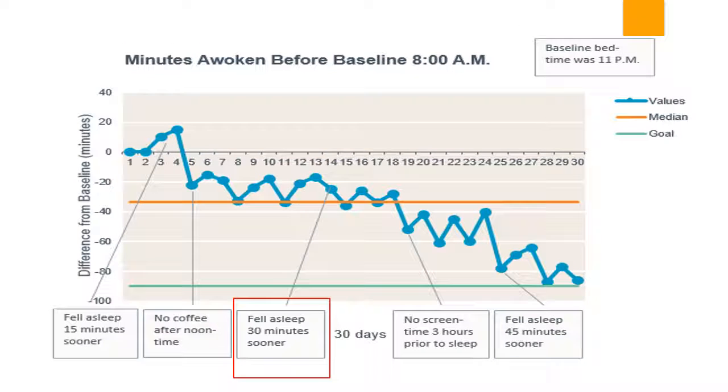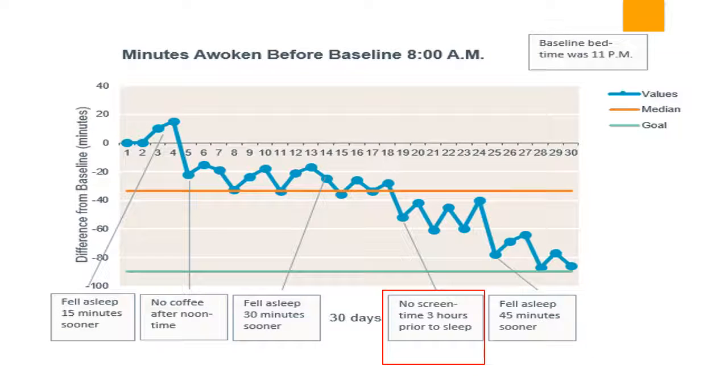The third PDSA cycle was a bedtime 30 minutes before my baseline 8 a.m. It led to an oscillation of my wake-up times. The fourth PDSA cycle was to end screen time at least 3 hours prior to going to bed, which led to an over 20-minute earlier wake-up time than the previous morning. Again, the wake-up times began to oscillate.